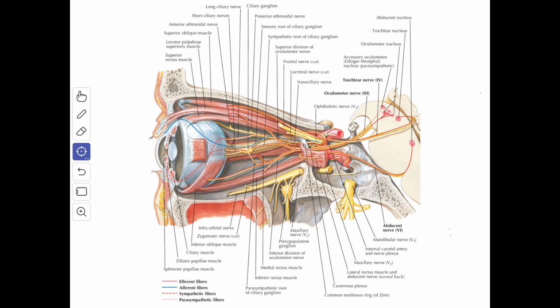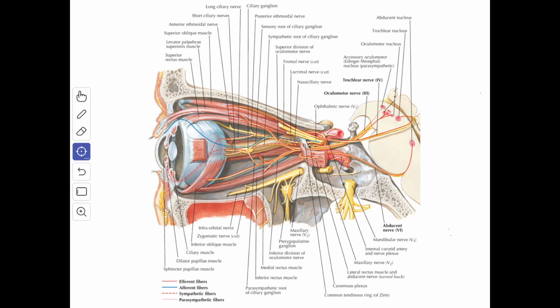When you see the clinical correlation in the oculomotor nerve palsy, the eye is fixed in lateral and downward position, that is a lateral squint or strabismus, due to the unopposed action of the lateral rectus and the superior oblique muscle. The pupil is dilated due to the unopposed action of the dilator pupillae, which is supplied by the sympathetic fibers accompanying the nasociliary branch of the ophthalmic nerve. And the upper eyelid droops down, or ptosis, due to the paralysis of the levator palpebrae superioris muscle.